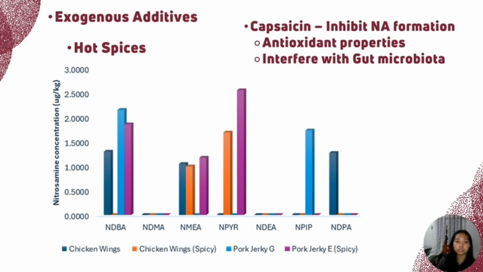In chicken samples, NDBA, NMEA, and DPA decrease with the addition of spicy seasonings, while NPYR increases. In pork jerky, NDBA levels drop, but NMEA and NPYR increase. Although capsaicin is expected to reduce nitrosamine formation, some nitrosamines increased instead. This difference may be attributed to factors such as meat type and composition.